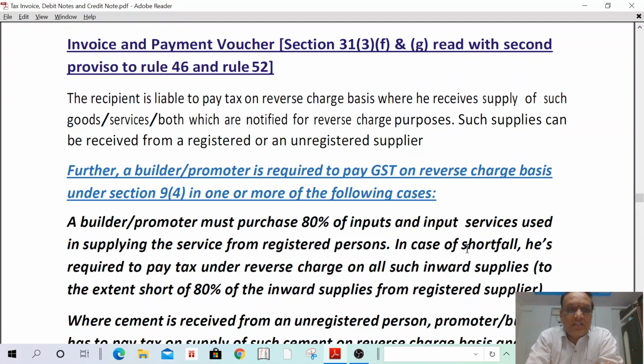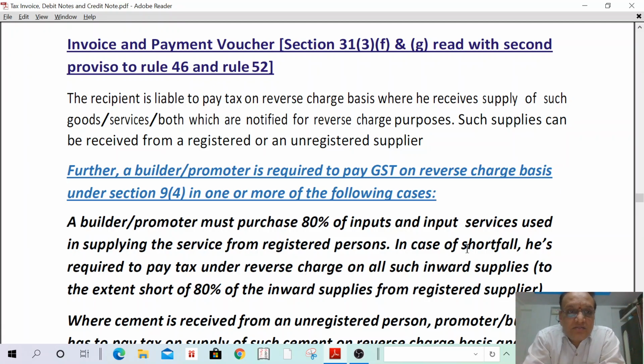First is invoice and payment voucher. In case the tax is payable by the recipient on reverse charge basis, in such a case the payment voucher shall be issued by the recipient to the supplier. Previously, in case of receipt voucher, the supplier receives the advance payment towards supply of goods or services. In such a case, the supplier shall issue the receipt voucher. But in case the recipient is liable to pay tax on reverse charge basis, in such a case the recipient has to issue payment voucher.